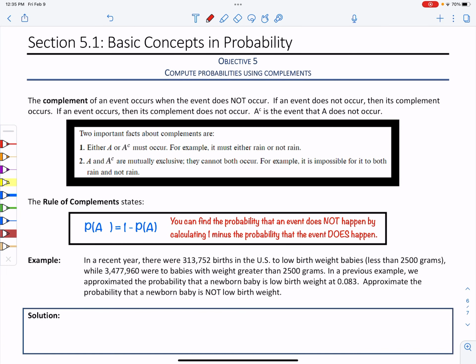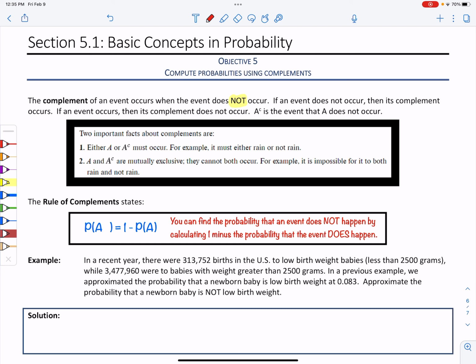All right, complements basically look at the opposite of an event. The complement of an event occurs when the event itself does not occur, and that "not" is typically the key word that you see when you're dealing with a complement. And the big thing that we want to note here, and that we're going to be using both in this section and later on, is what you see here as the rule of complements.